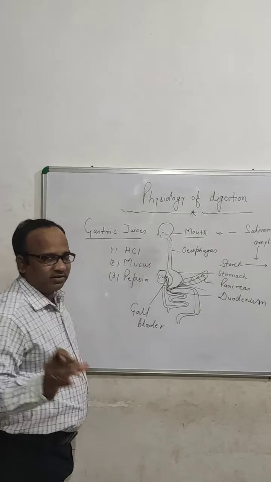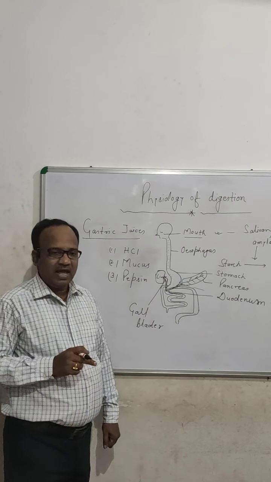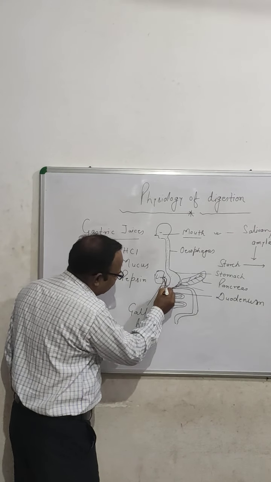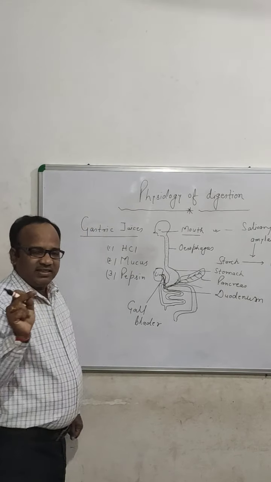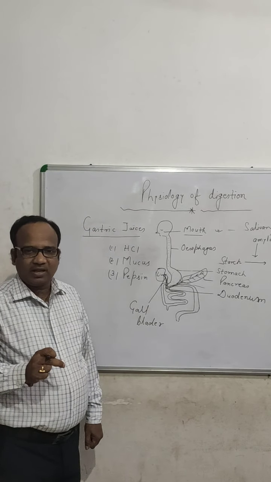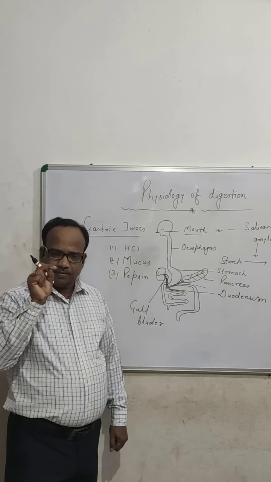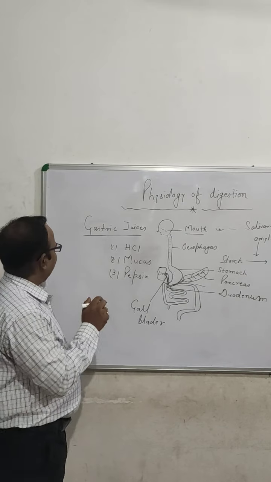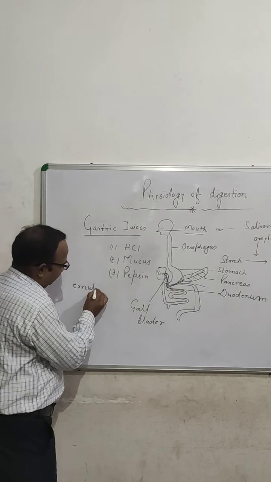From the gallbladder, this bile juice reaches the duodenum. This bile juice breaks down the fat molecules. The term which we use is emulsification.